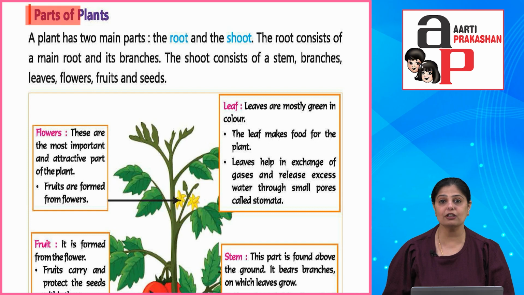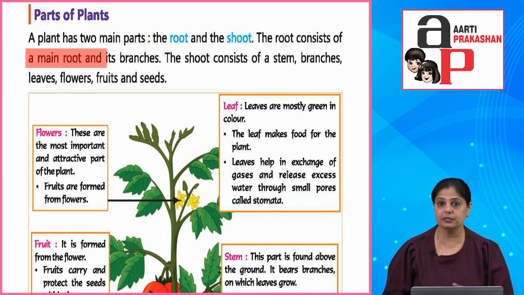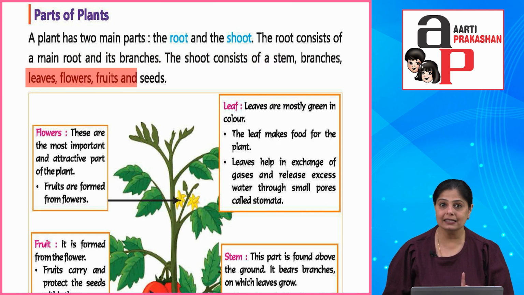Now parts of plants, let's look at the parts of plants. A plant has two main parts, the root and the shoot. The root consists of a main root and its branches. The shoot consists of a stem, branches, leaves, flowers, fruits and seeds. Okay, तो shoot में ये सब चीज़ें आते हैं. root होते हैं नीचे, shoots होते हैं ऊपर वाली चीज़ें. Okay, roots are something that we don't see and shoot is something that we see.